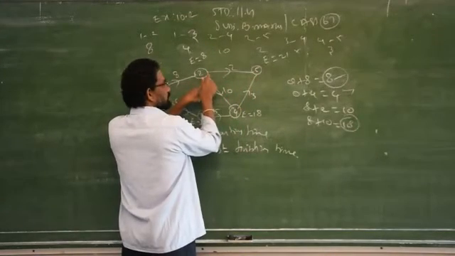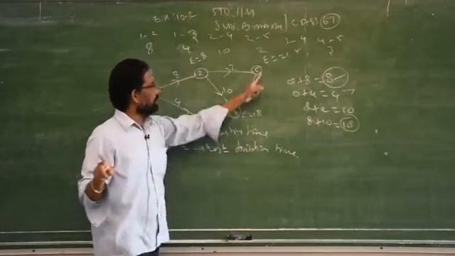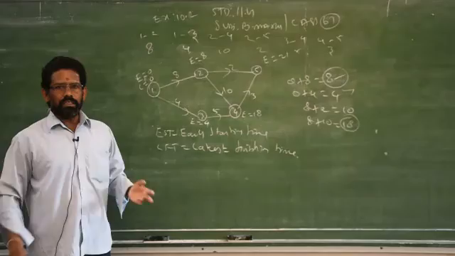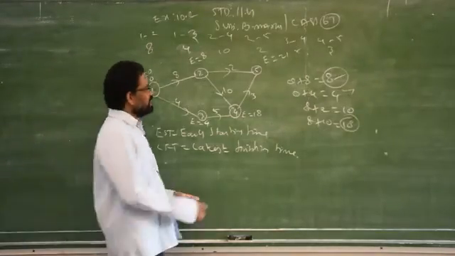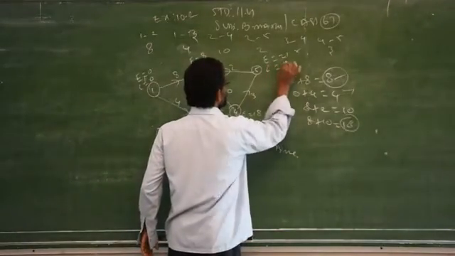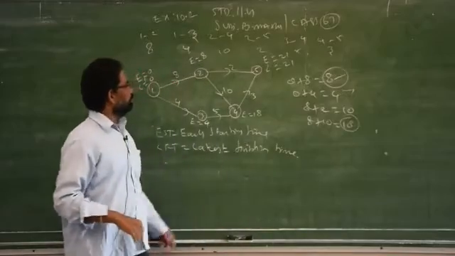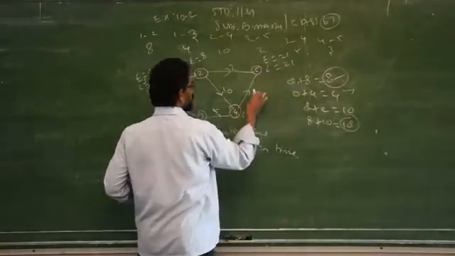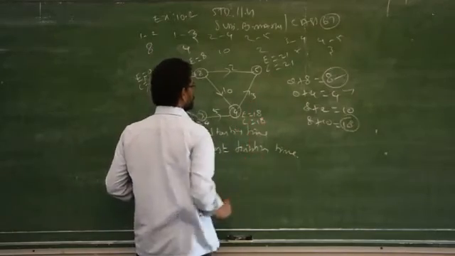Boys, don't go to the 2nd place. That is not allowed. You will go only in increasing order. 18 plus 3 is 21. So I got the early time. Now I have to find out the latest finishing time starting from 21. From that you have to subtract. L is equal to 21 minus 3, 18.